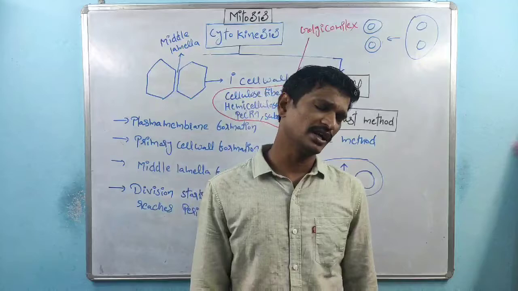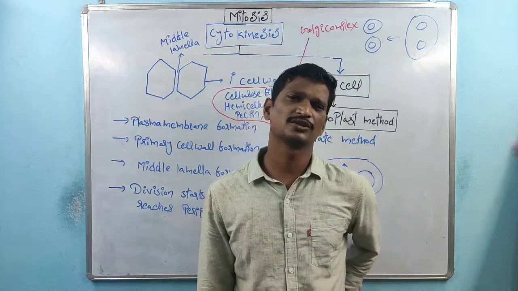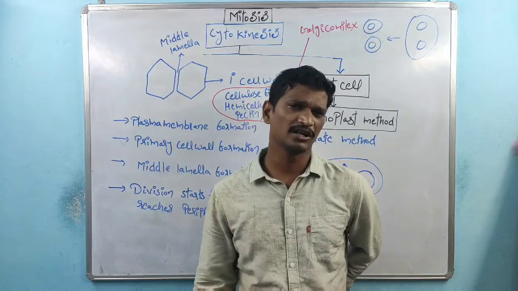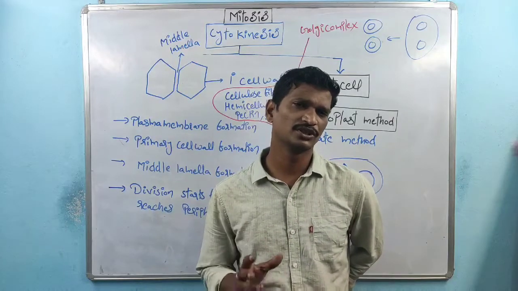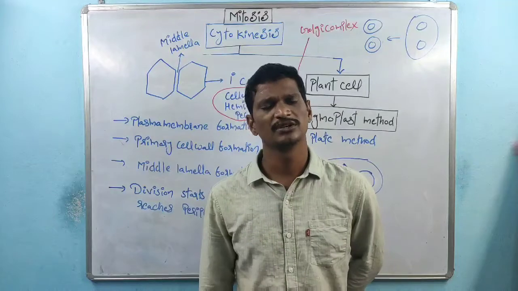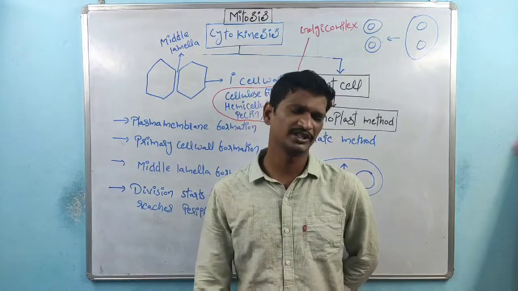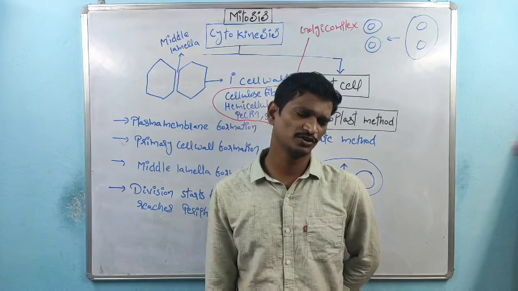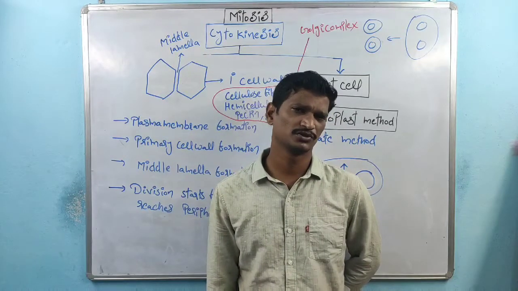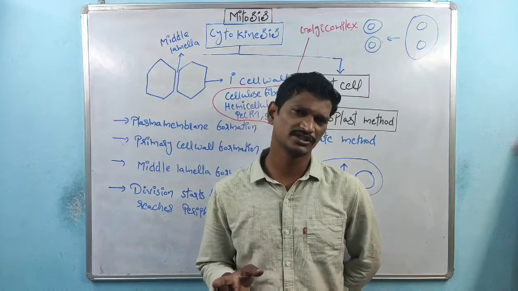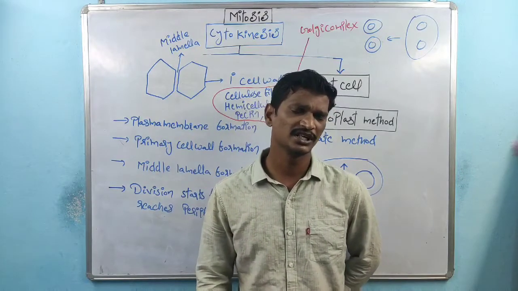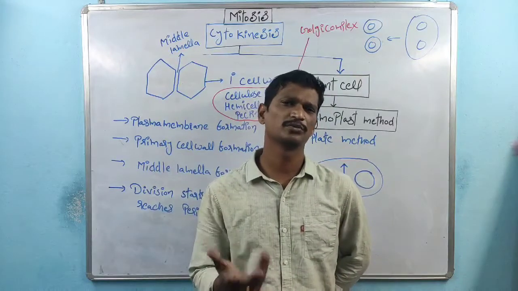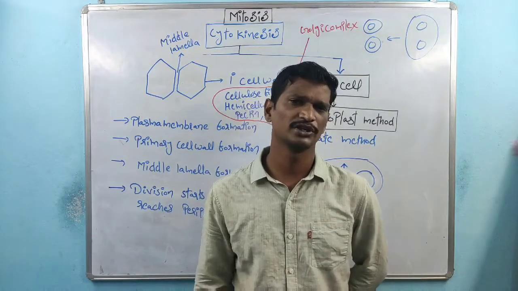So I would like to ask the question here: why do plant cells show continuous growth, while in animals growth is limited? In human beings, limited growth is present up to 18 years; mostly below 18 years, growth is exhibited. Hormones influence cell division. Hormones are there, growth is there; hormones are not there, growth is not there. Somatotropin is the best example of a growth hormone in humans.